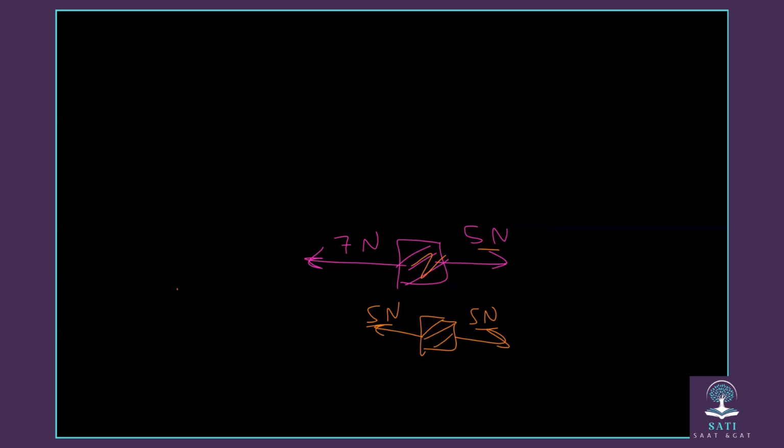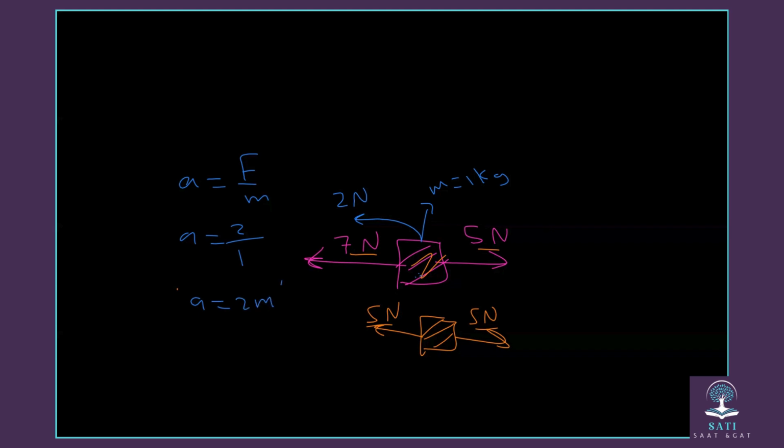But if one of them, as you see here, is greater, this object will start moving left. With what amount of force will it go? That means it's going to be 2 Newtons. Now, if the mass of this object is 1 kilogram, what will be the acceleration of the object? The acceleration equals force over mass, so the acceleration equals 2 Newtons over 1 kilogram. So it will move with an acceleration of 2 meters per second squared.